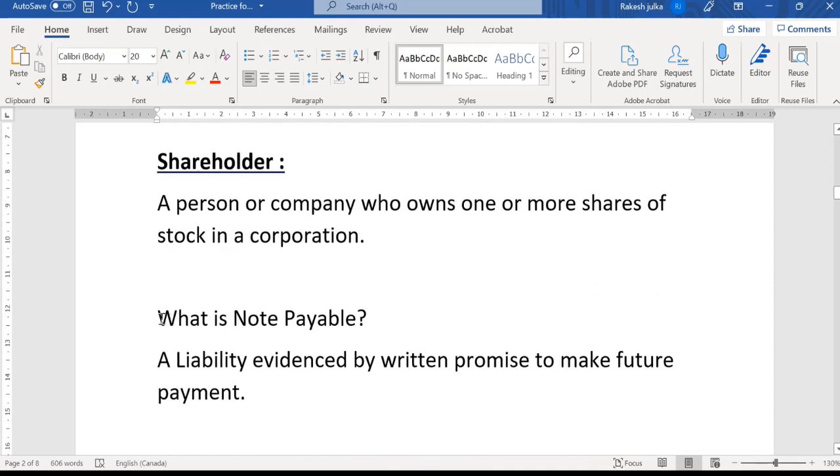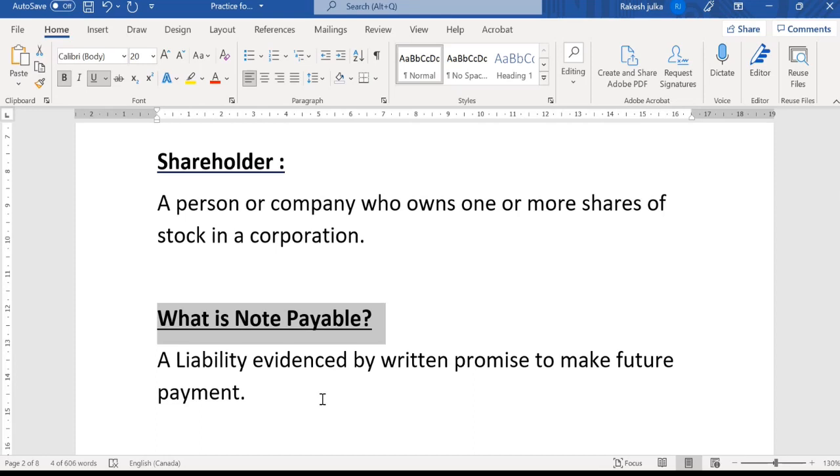Now, what is a note payable? A note payable is a liability which is evidenced by a written promise to make a future payment. This happens, for example, when I go to the bank and ask for $15,000.